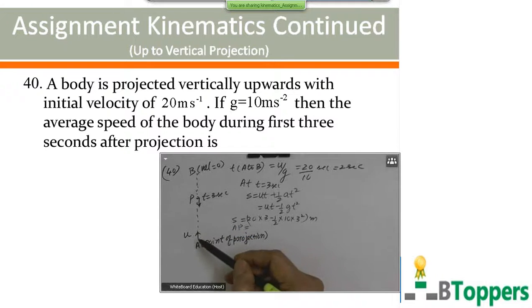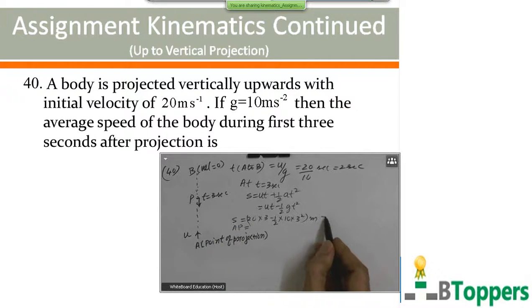So distance covered in the first 3 seconds is equal to distance from A to B plus distance from B to P. But displacement covered in 3 seconds is the shortest distance between the initial position A and the final position P at the end of 3 seconds. That comes out to be 60 minus 45 meters, or 15 meters. So distance from A to P is 15 meters.